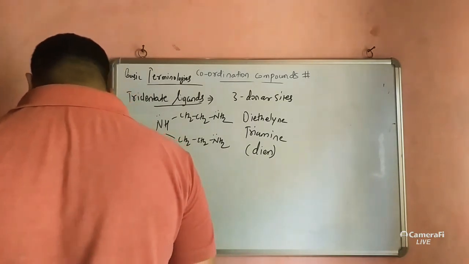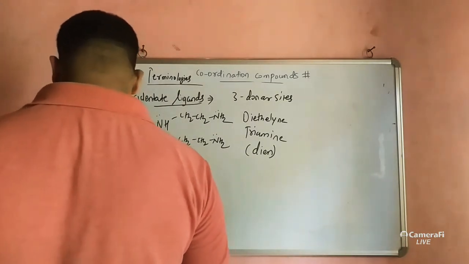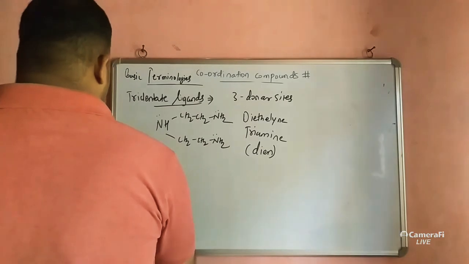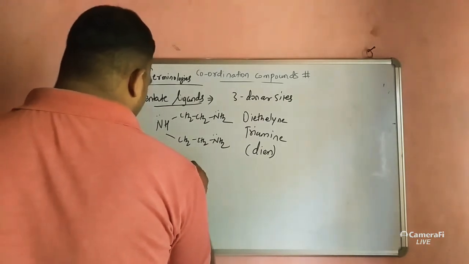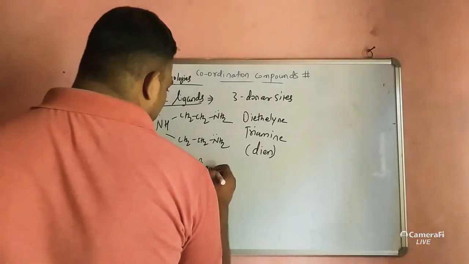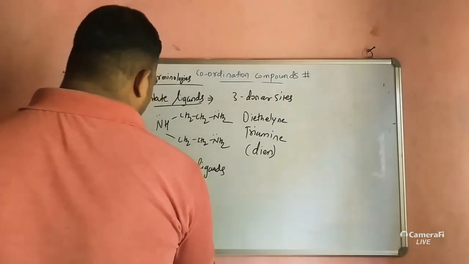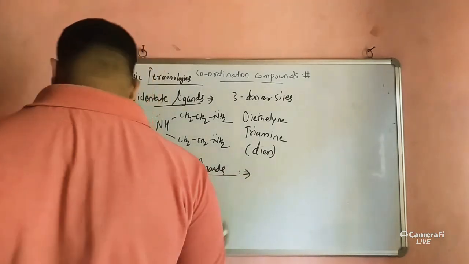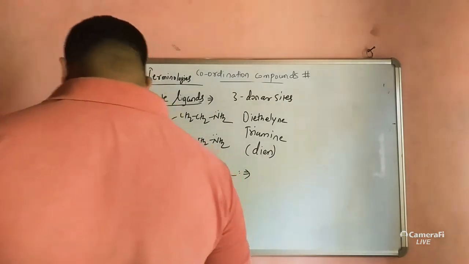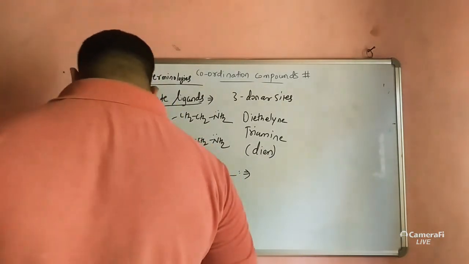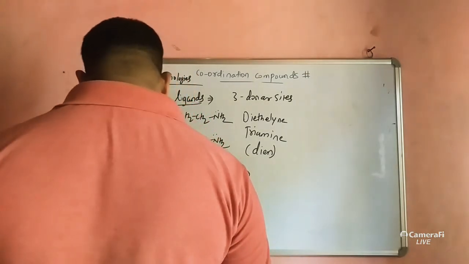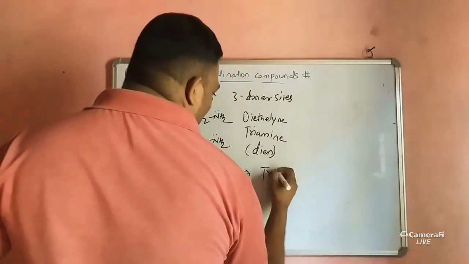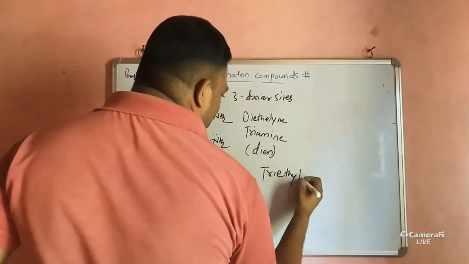Now, as an example of tetradentate ligands, you can write triethylene tetramine.